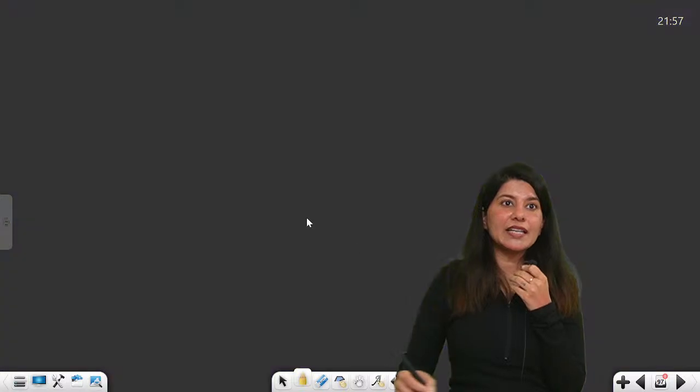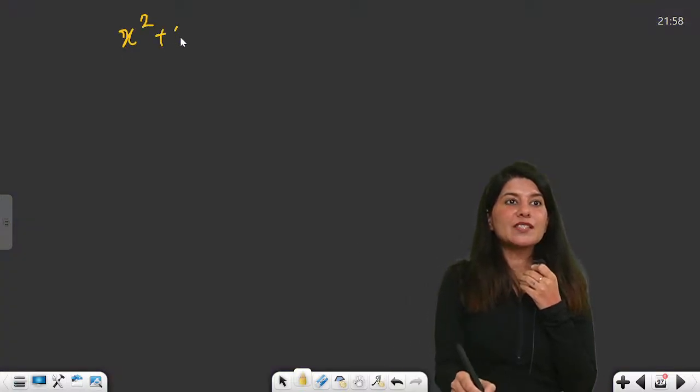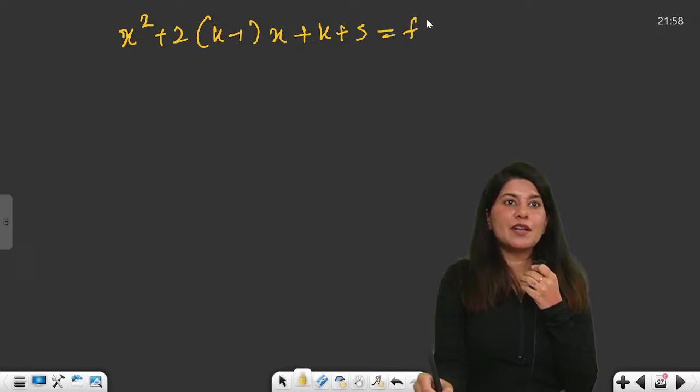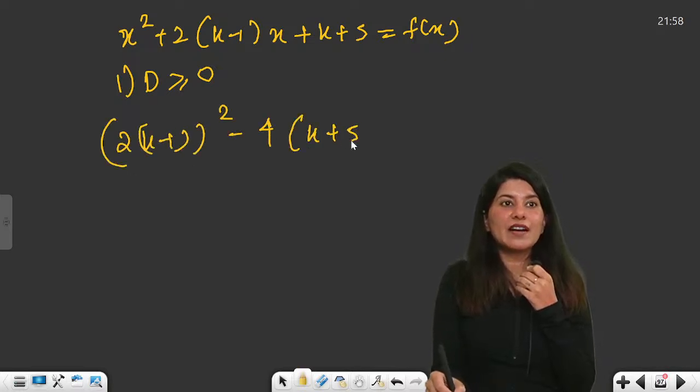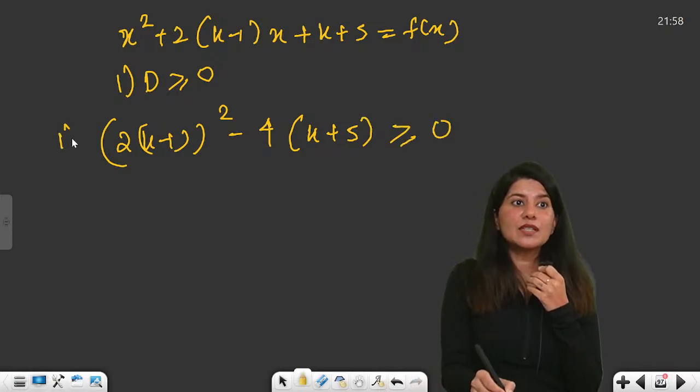So discriminant greater than or equal to 0, let us apply. x square plus 2(k minus 1)x plus k plus 5 is your f of x, right? Discriminant greater than or equal to 0: (2(k minus 1)) square minus 4(k plus 5) greater than or equal to 0.